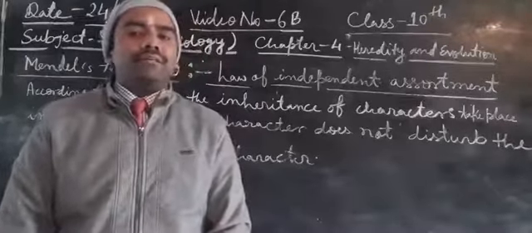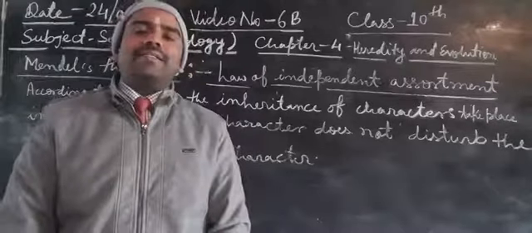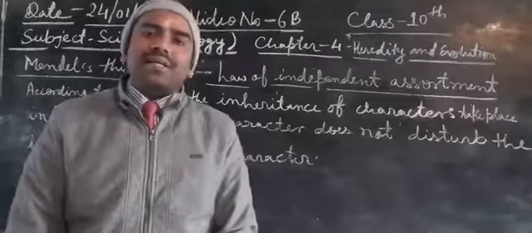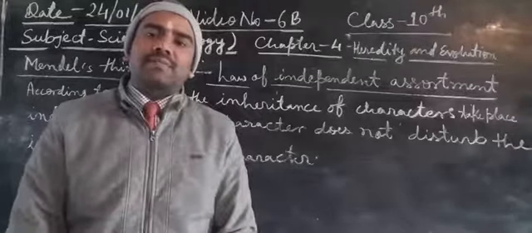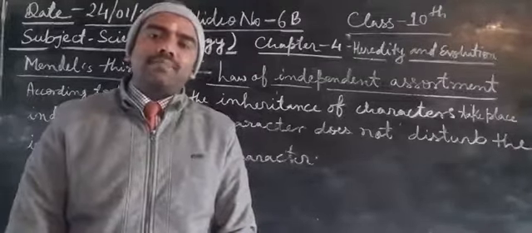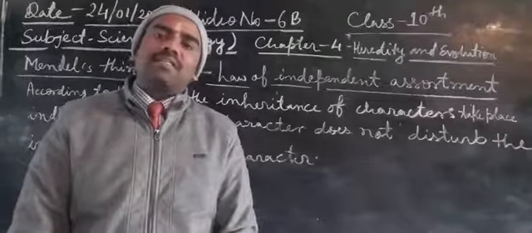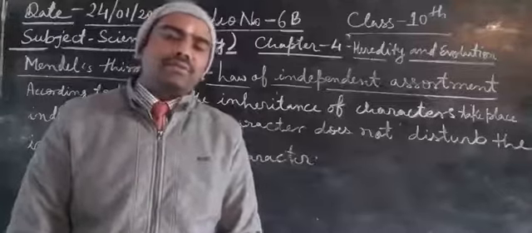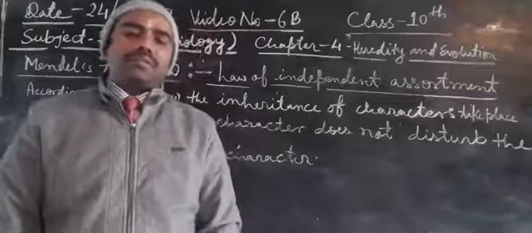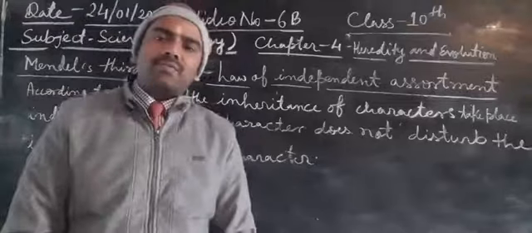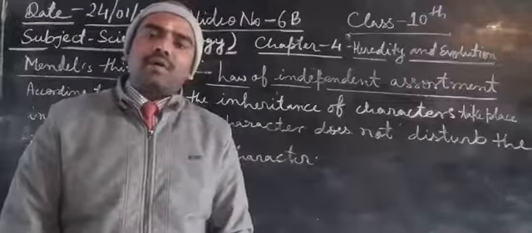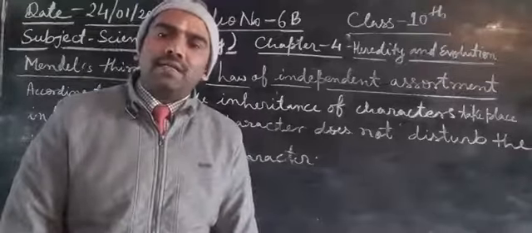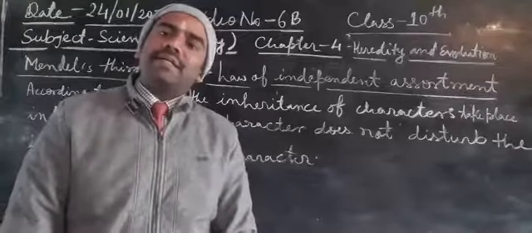And what is Mendel's second law? Mendel's second law is the law of segregation. It means characters are not mixed. All the pure characters are segregated in the F2 generation, when the cross takes place between the progeny of the F1 generation, all hybrid tall, capital T and small t.